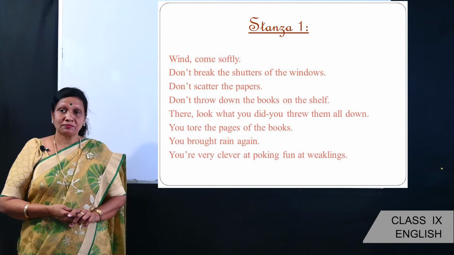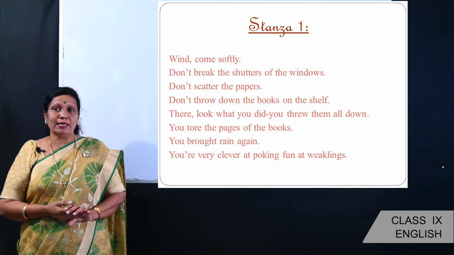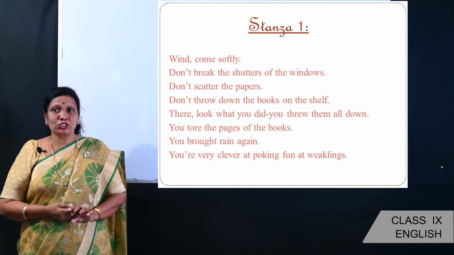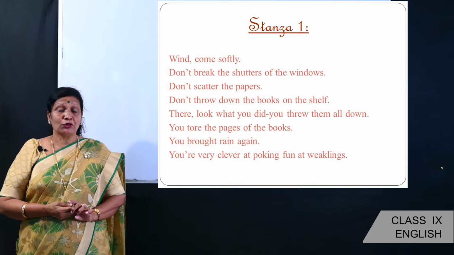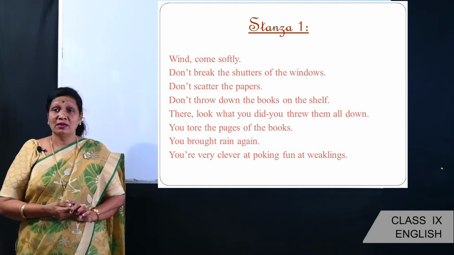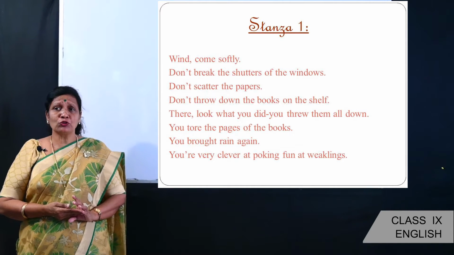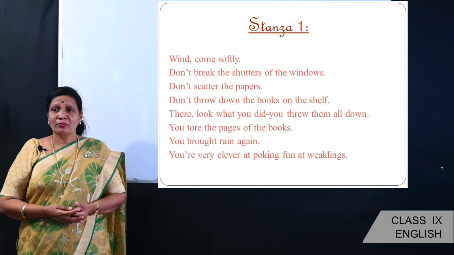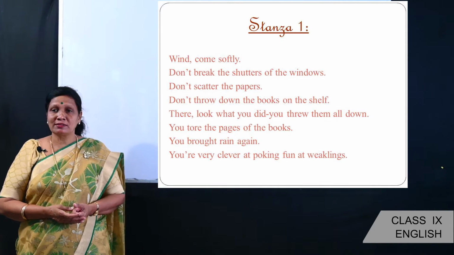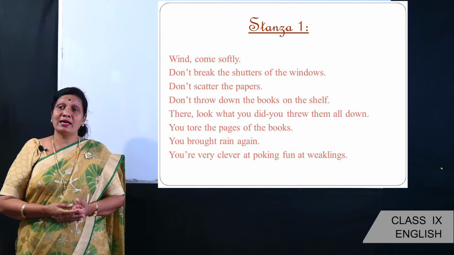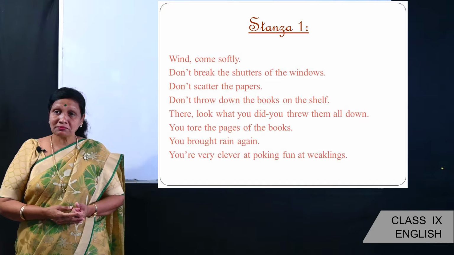Stanza 1. Wind comes softly, don't break the shutters of the windows, don't scatter the papers, don't throw down the books on the shelf. There, look what you did. You threw them all down. You tore the pages of the books. You brought rain again. You are very clever at poking fun at weaklings.